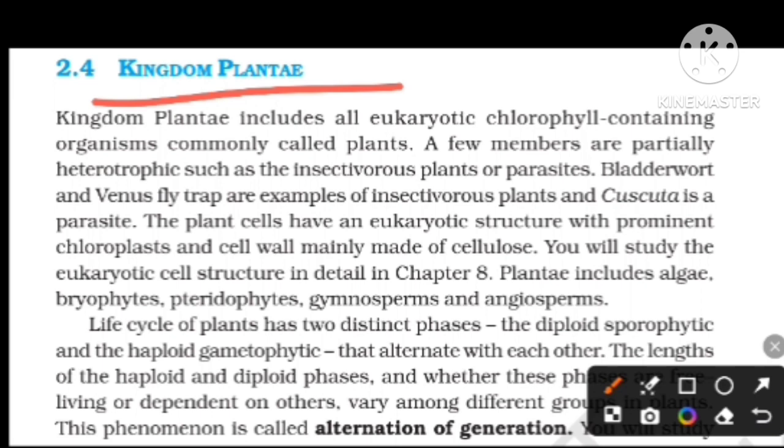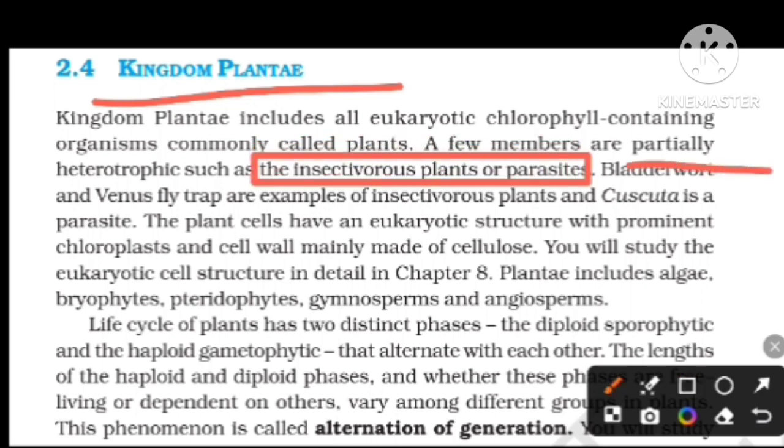A few members are partially heterotrophic, such as insectivorous plants or parasites. Here we can see the exceptions. All the Plantae kingdom is autotrophic, as in the table in the introduction part, but exceptions are partially heterotrophs such as insectivorous plants and parasites.